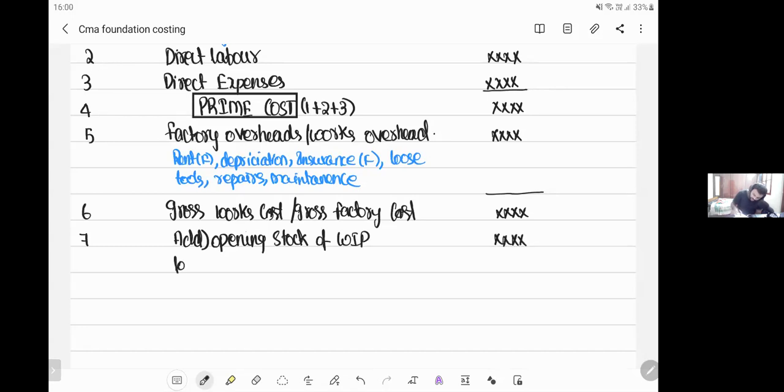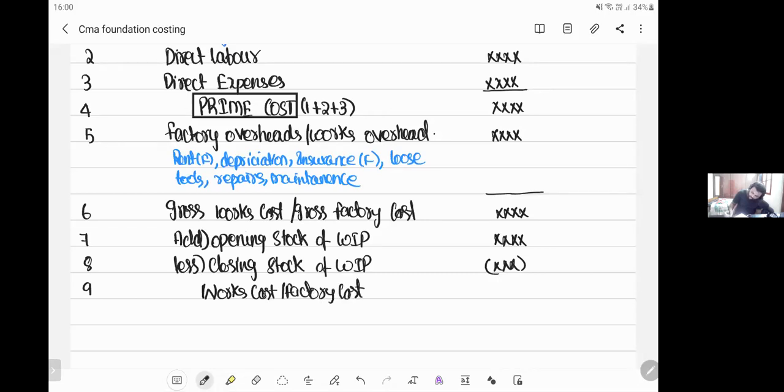I'll reduce closing stock of WIP. I'll add opening stock of WIP and reduce closing stock of WIP. If I do so, I'll get something called net factory cost, or I can say straightforward works cost or factory cost.